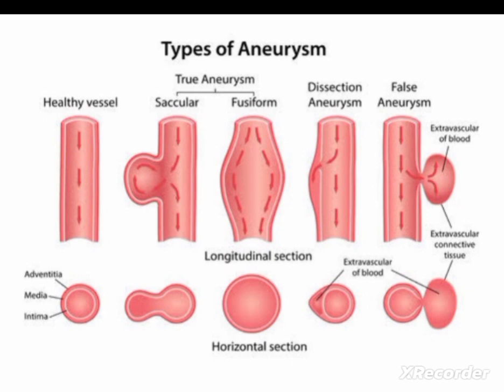Dissection aneurysm mainly occurs in the thoracic aorta and is mainly due to a tear in the layer of the arterial wall. False aneurysm means it is not an aneurysm, and here due to trauma or infection or surgery or graft anastomosis, there will be disruption of all layers of the vessel wall that leads to bleeding and lastly rupture. So that is the false aneurysm.